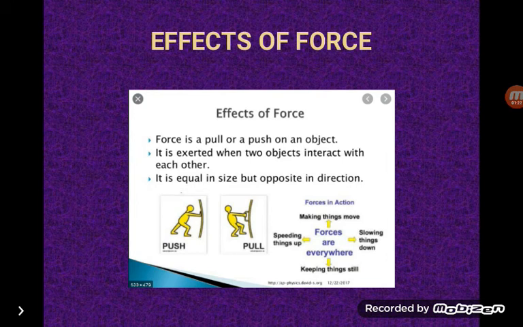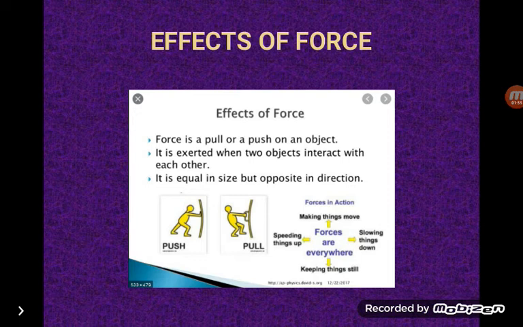Effects of force. There are many effects of force. Force is a pull or a push on an object. Force is exerted when two objects interact with each other, and the forces are equal in size but opposite in direction. So, force in action: making things move, slowing things down, keeping things still, and speeding things up.